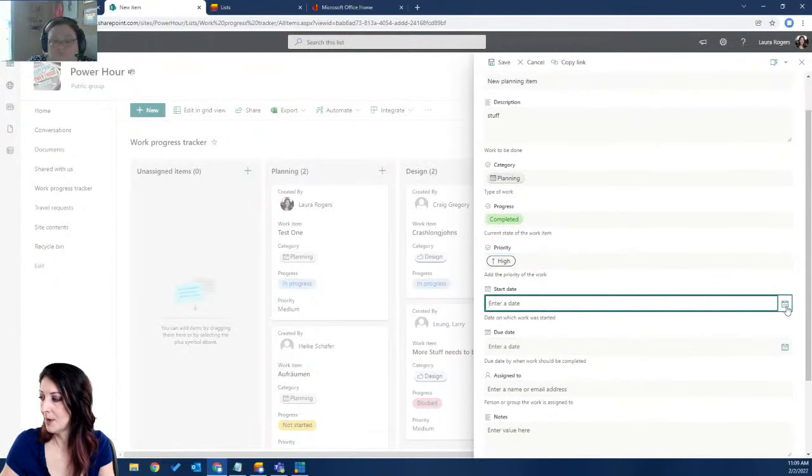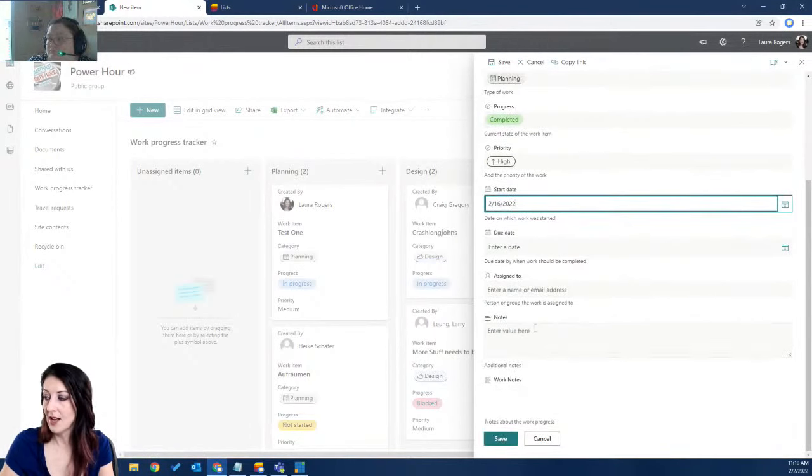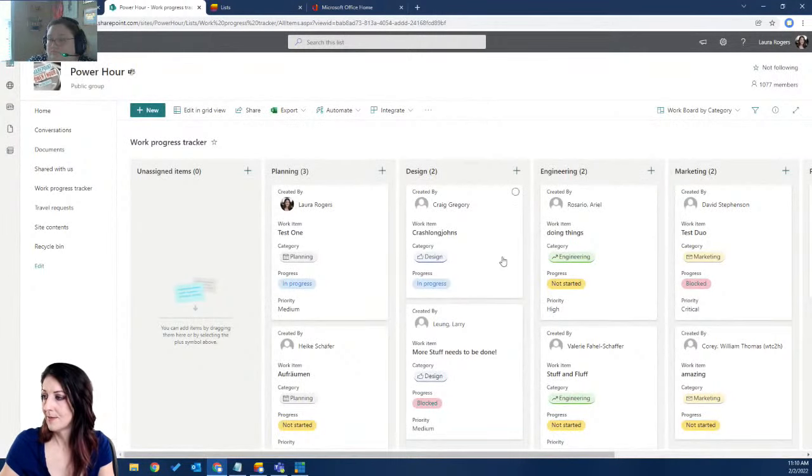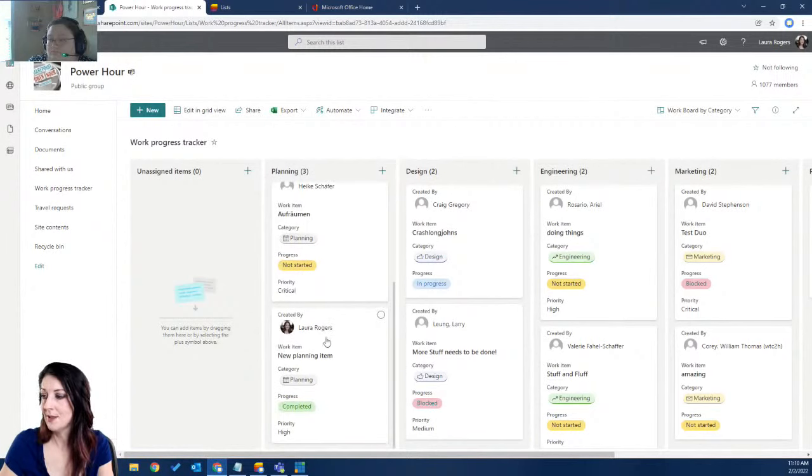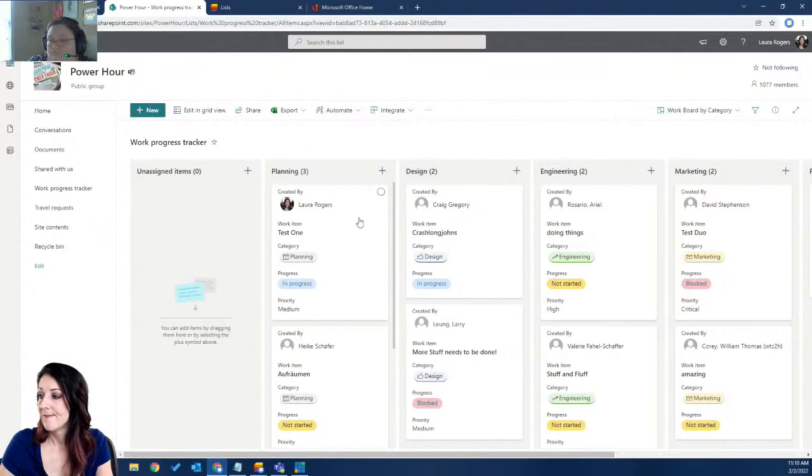Priority, start date, and again, all the fields that we have in here. So now I've added this new item here, and I can, again, drag them around. Pretty cool. And then also, I don't have to drag it around.